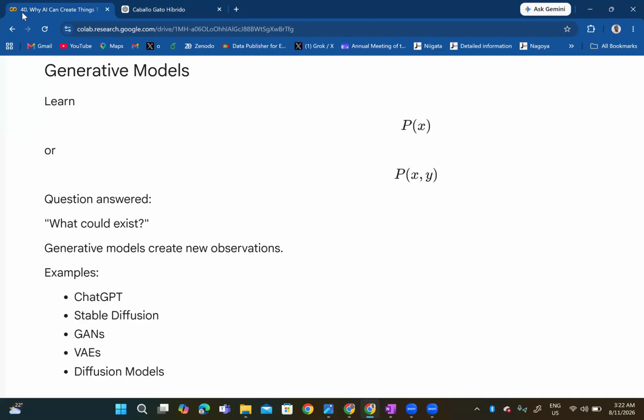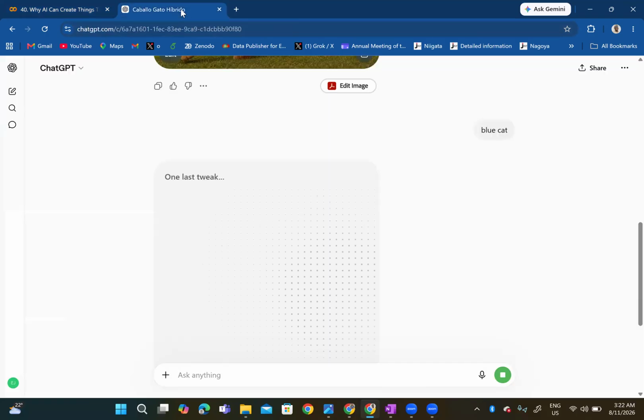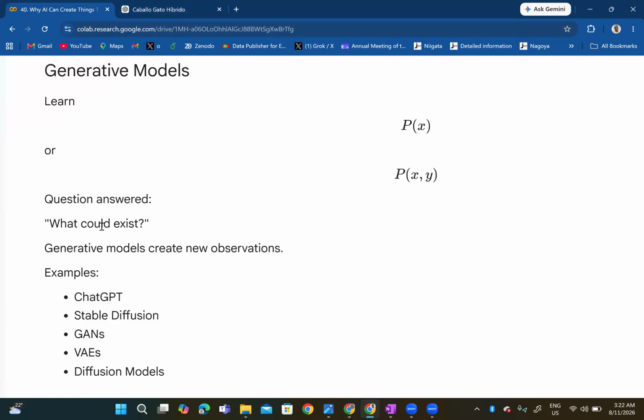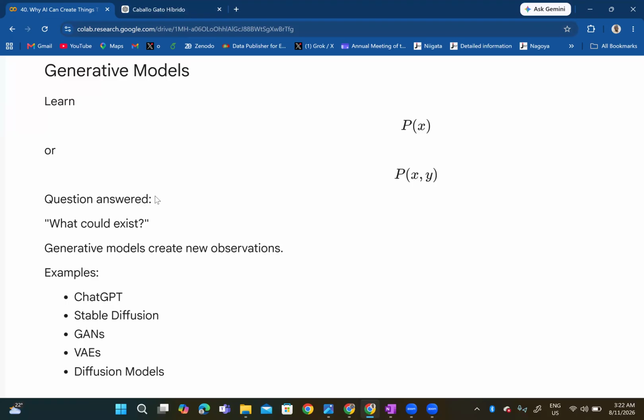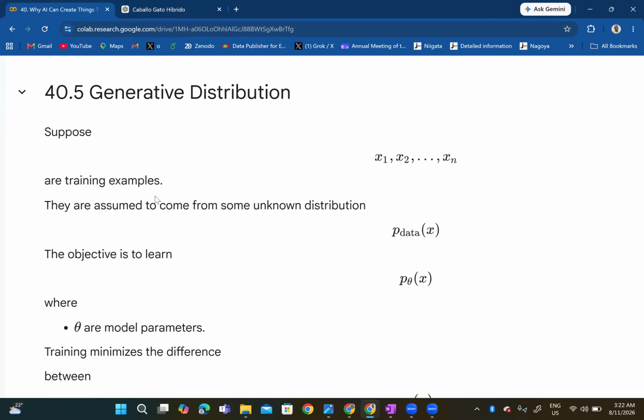Okay, this is still in the works. So here now, you learn probability of X, or probability of X comma Y. And the question this answers is what could exist. So this one is giving you what is possible to exist, not just what exists. Generative models create new observations. Examples include ChatGPT, Stable Diffusion, GANs, that's generative adversarial networks, then VAEs, variational autoencoders, and diffusion models. This can give you things that might exist based on what the model already knows.